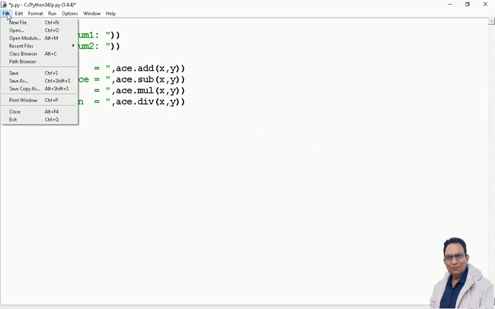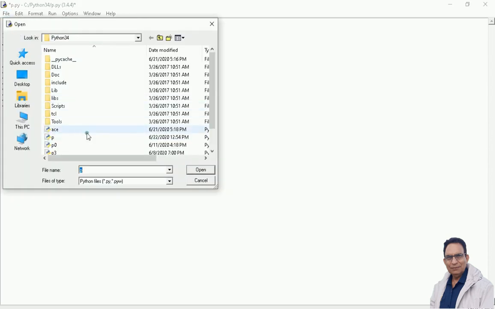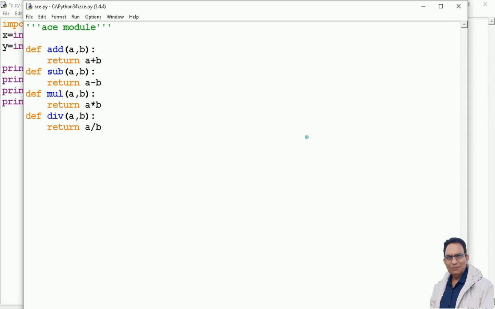So this is a program, but going further, let me show you the ace module also. I open a file, and here is the ace module. Just see how small it is. So I write def add, the four functions I am using: add, sub, mul and div. So I have written the definition of these functions and saved it as a file.